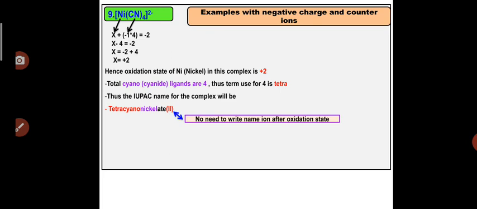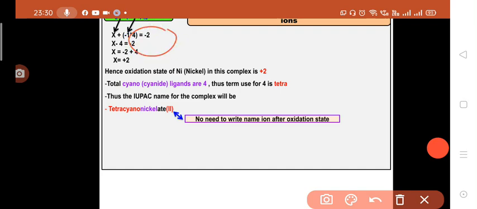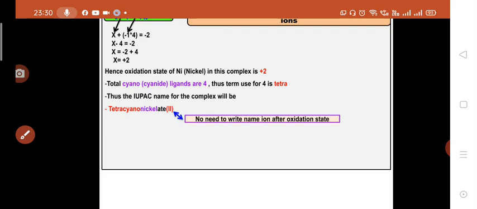So X - 4 is equal to -2. Write down the equal sign, and whatever charge is present on the complex, write that charge on the RHS of the equal sign. So we have written the -2, the charge on the complex, on the RHS. After shifting the -4 to the RHS, it becomes a positive quantity. So X is equal to -2 plus 4. So X is equal to +2.